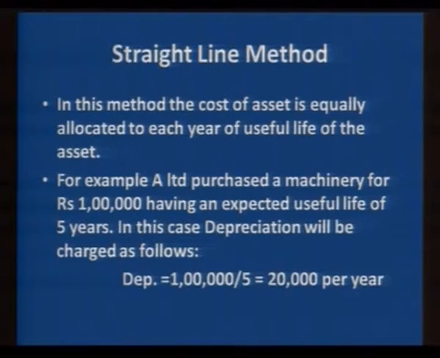So, in this method the amount of depreciation remains the same irrespective of anything, whether the assets are used or not, and we have to charge a fixed amount of depreciation. That is why we call it the fixed installment or straight line method. Sir, can you throw some light on the merits of the straight line method, as this is a very important method? What are the merits of using this method in our accounting system?